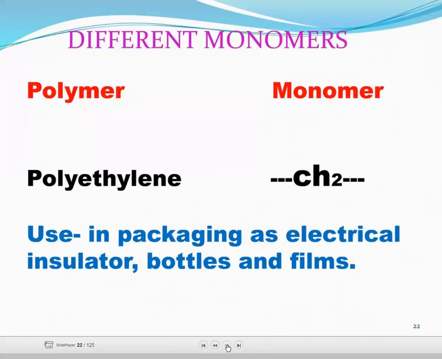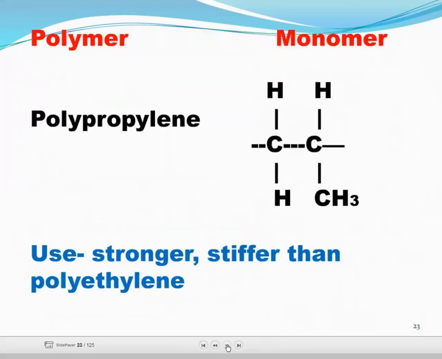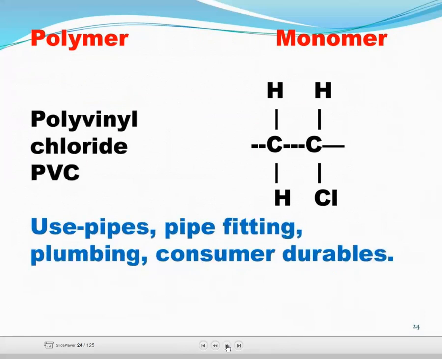Different monomers are there. This is polyethylene, CH2, used in packing, as electrical insulator, bottle and film. This is a polymer and this is a monomer, used stronger, stiffer than polyethylene. Another polymer is polyvinyl chloride, PVC pipe, used in pipe fitting, plumbing, consumer durables.